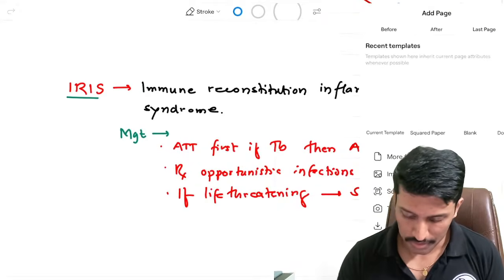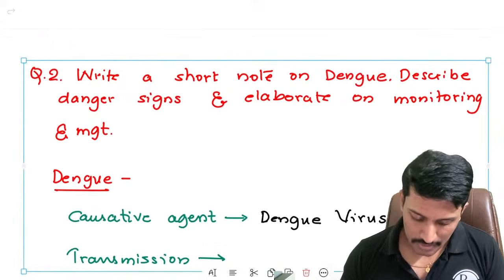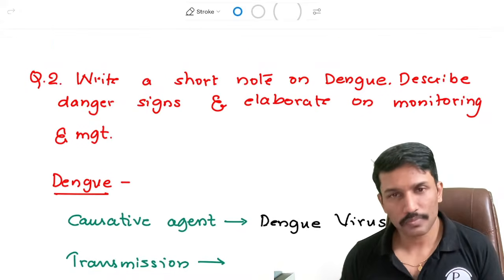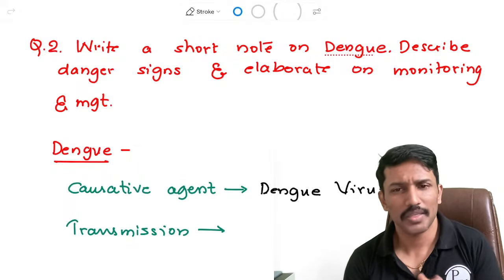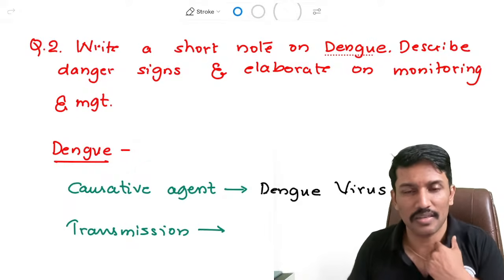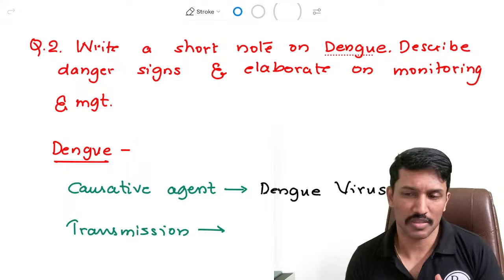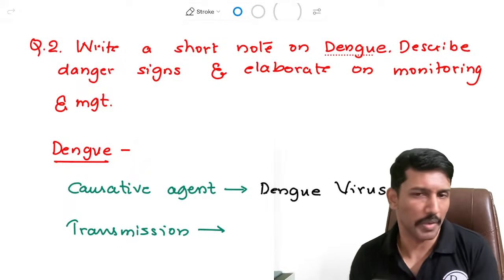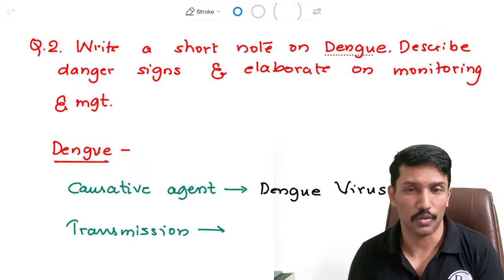next topic, which is going to be dengue. So HIV is definitely a very important question. Many universities have asked it as a long essay, but depending on which season of the year the exam is being conducted, many universities give emphasis on dengue as well. Particularly if the exam is conducted beyond April towards May, June, a lot of universities start asking questions on dengue, right?